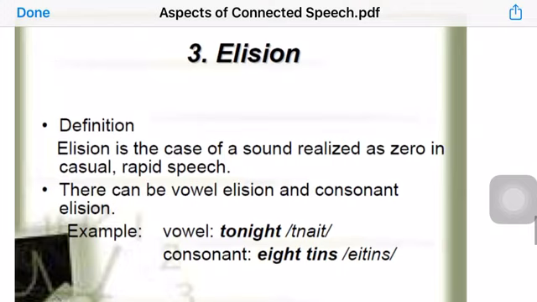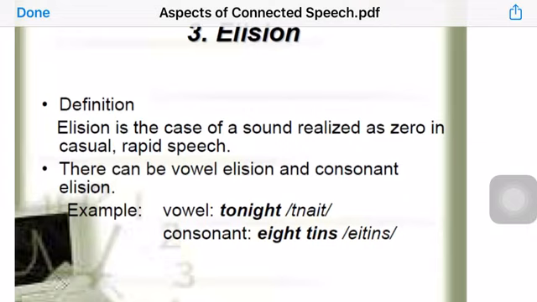Elision takes place in the case of a sound realized as zero in casual or rapid speech. Zero means that we delete it, we don't pronounce it. So there can be a vowel elision and consonant elision. We have two different types of elision. A vowel elision, when we delete the vowel sound and we don't pronounce it in certain expressions, and sometimes the consonant sound gets deleted and we don't pronounce it in certain expressions.